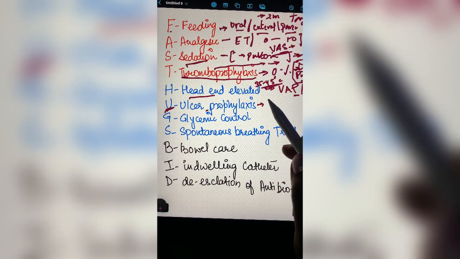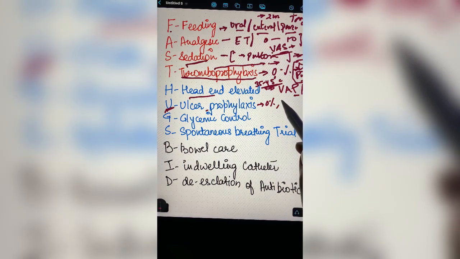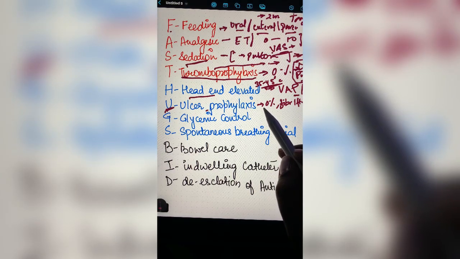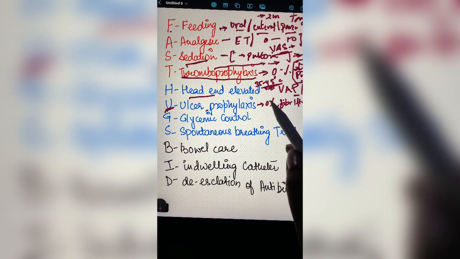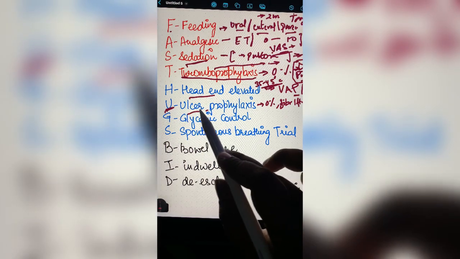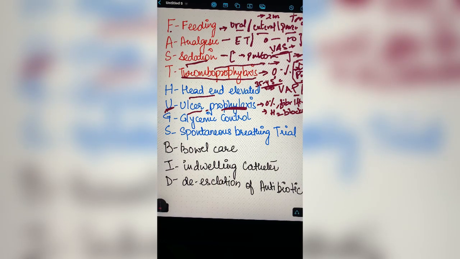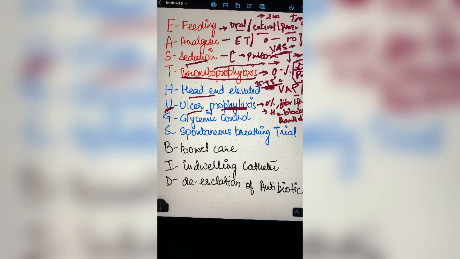Then comes your U, that is for ulcer prophylaxis. Why? Because in the patient, again, the peristaltic movement is zero. Patient is not able to take much amount of fiber in the diet. The fluid content is also very low. So there are chances of getting ulcers. Ulcers can be gastroduodenal ulcers, or ulcers of other types. And one more reason is increased production of HCl. So to avoid these sorts of ulcers, patient can be put on H2 blockers. The most common H2 blocker which we are using for almost all patients is Ranitidine. This is the safest choice of drug which can be given to all the patients who are on ventilator.